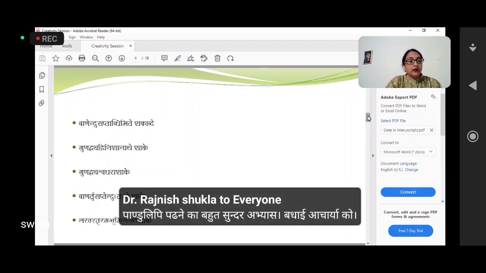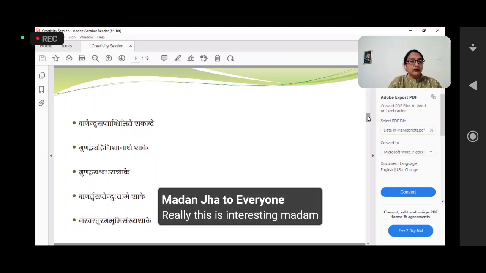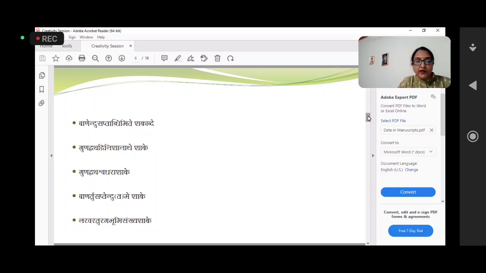Now Guna Dvaya Ashwadhara Shake. Guna is 6, Dvi, that is 2, Ashwa is 7, and Dhara, that is Prithvi, is 1. So it will be 6271. That means from right to left it is 1726.